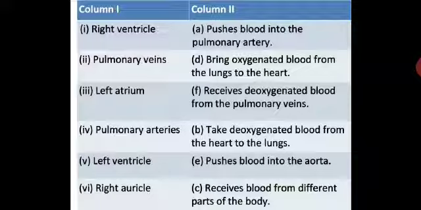If you have to understand how this column is matched, you can go back and check the structure of the heart and the flow of blood in various parts of the heart. In that session we discussed the function of each and every part of the heart and the flow of blood from the heart to the body and from the body to the heart. We saw a flow diagram at that time. So you can refer to that video session and match the columns.